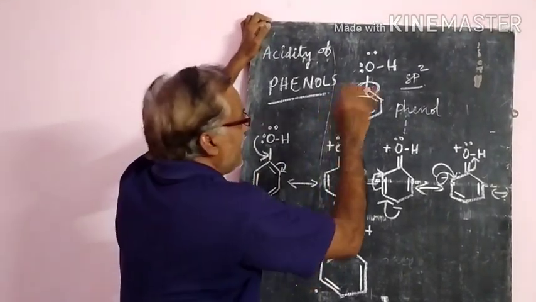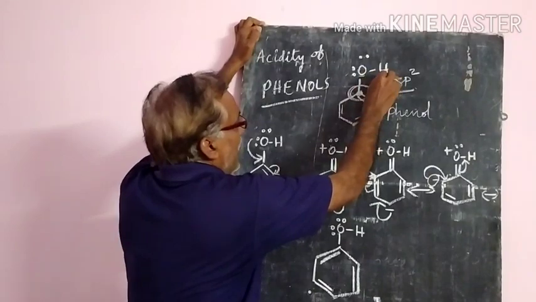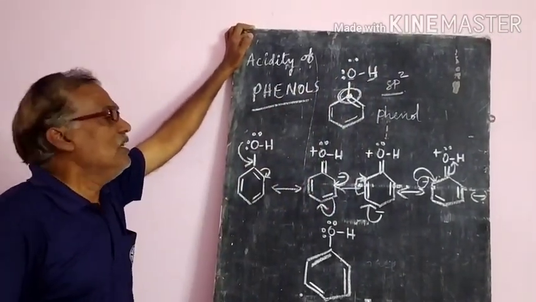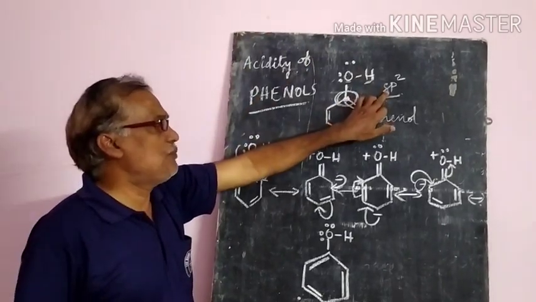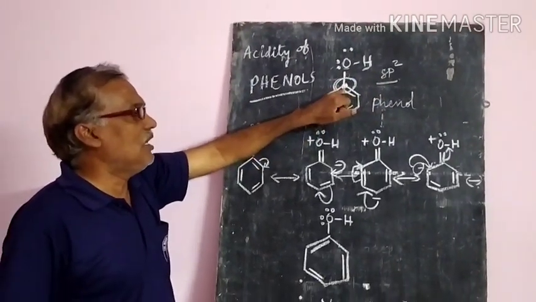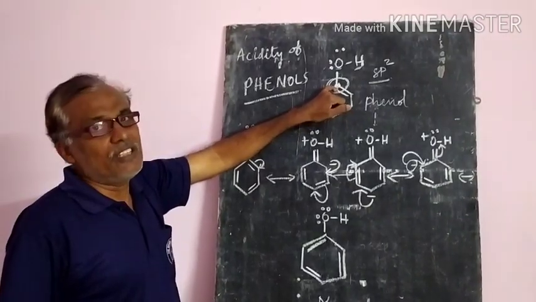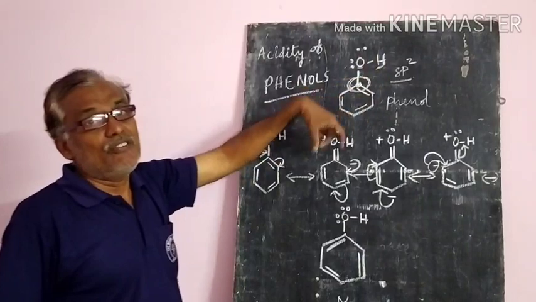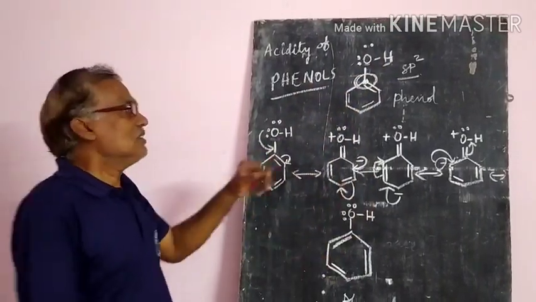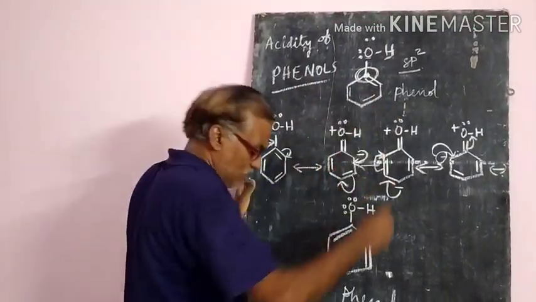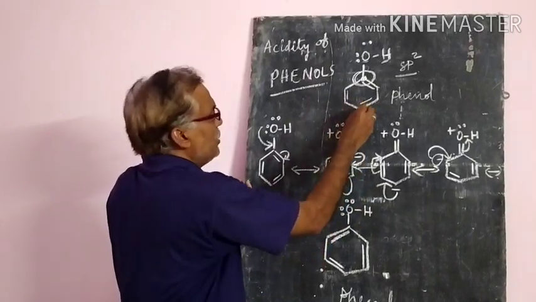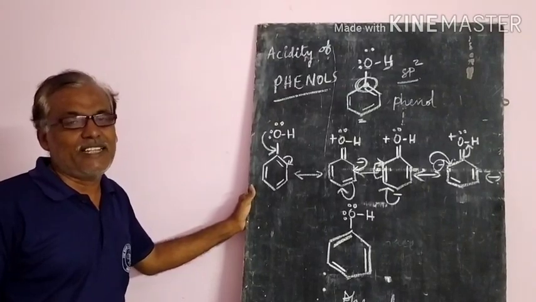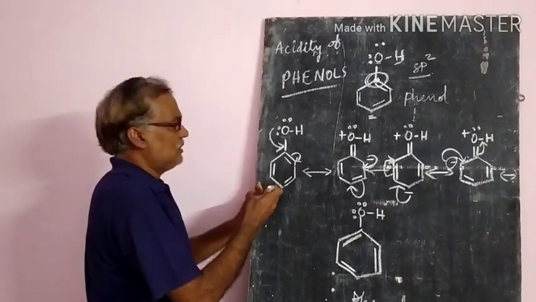Now, if you check it, here oxygen and hydrogen. The bond breaking between the oxygen and hydrogen we are doing. Since it is an sp2 hybridized carbon atom, OH will act like an electron withdrawing group. Once the electron withdrawing group is there, what will happen? Delocalization of negative charge will be there. Already check this one.